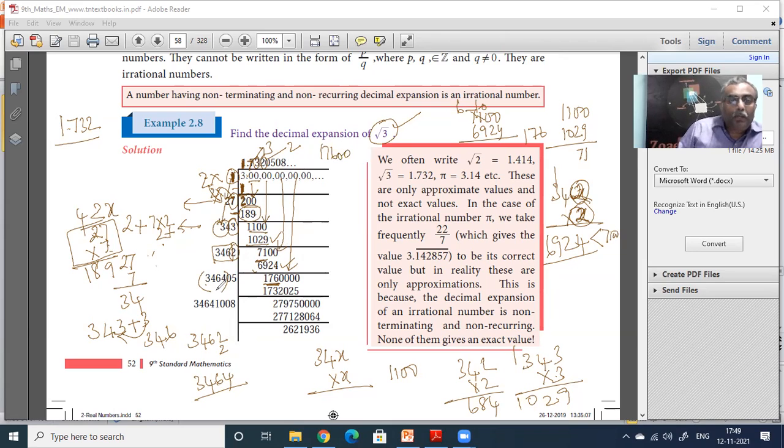So you get 17600. What you are having on the left hand side is 3464. Already you are having 3464x. This number is greater than this number. So you have to put 0 here. So that is why he has put 0 here. Put 0 here, bring one more 00 here. Now it becomes 17,60,000.